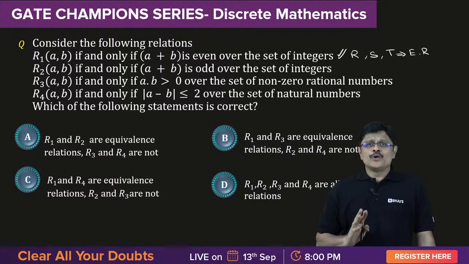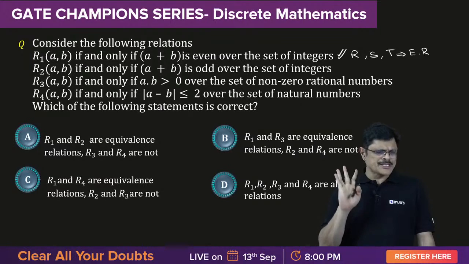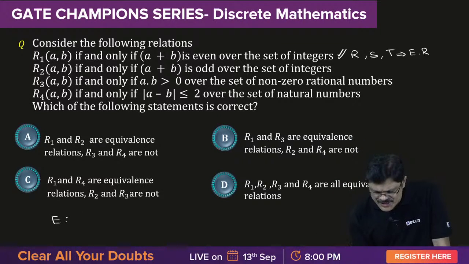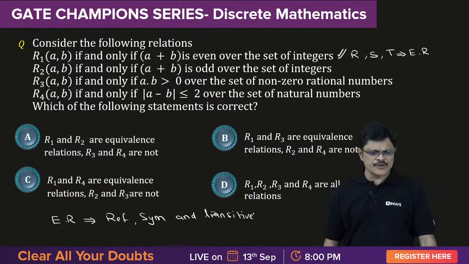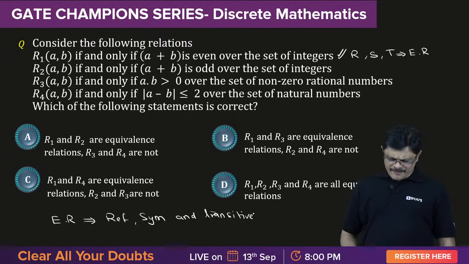See here, don't unnecessarily verify everything, it is a waste of energy. You just need to verify what is required. Equivalence relation means what, sir? What do you mean by equivalence relation? A relation R on A which is reflexive, symmetric and transitive is an equivalence relation. You just need to check these three, my dear friends. Don't unnecessarily verify other things which are not of any use for you. If any one of them fails, it is gone. So start with